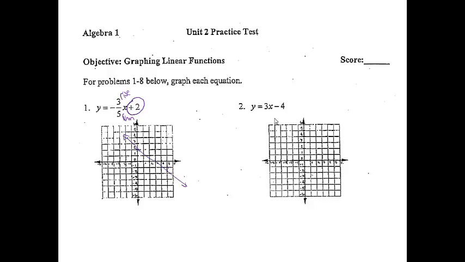Okay, the next one, y equals 3x minus 4. Again, I'm going to circle the number without the x on it, that's negative 4, so that's my starting point down at negative 4. And then from there, the slope is 3, I'll make it 3 over 1. So from here, I'm going to go up 3 over 1, and then we can go ahead and connect it. And we should be good to go. And again, the slope is positive. I do expect to see my line heading up.